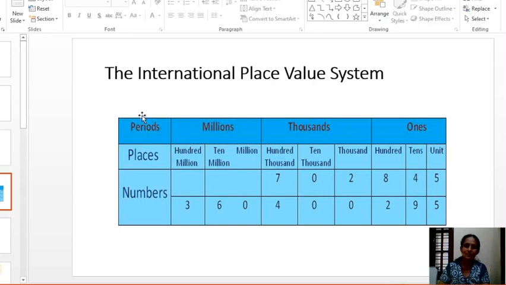Next, after million, you will get billions place. You will learn billions place in your higher classes. It's enough if you learn these 3 periods now in the international system. Am I clear, or should I repeat once again? Ones period consists of 3 places: unit place, tens place, and hundreds place. Thousands period consists of 3 places: thousands place, 10,000 place, 100,000 place. Million period consists of 3 places: million place, 10 million place, 100 million place.